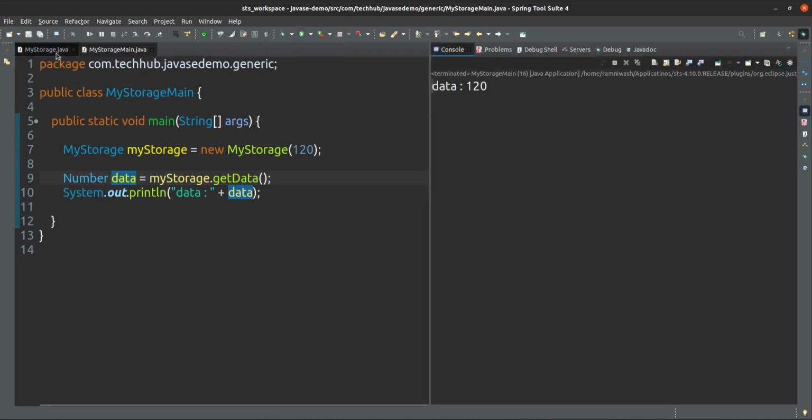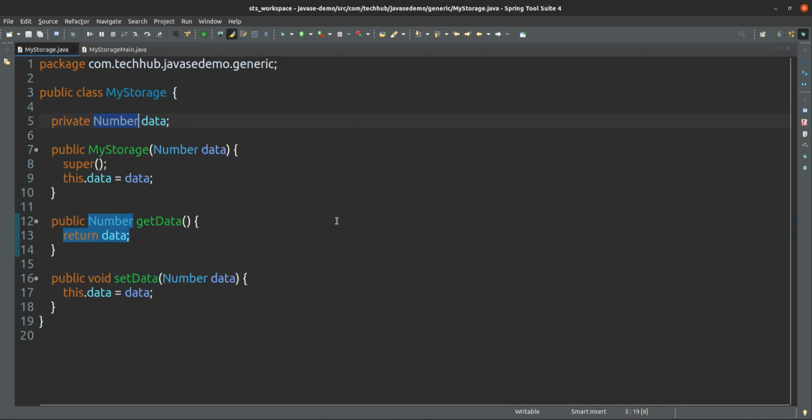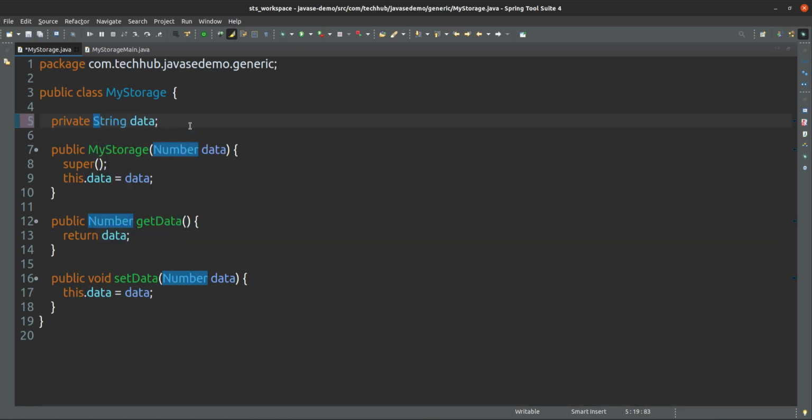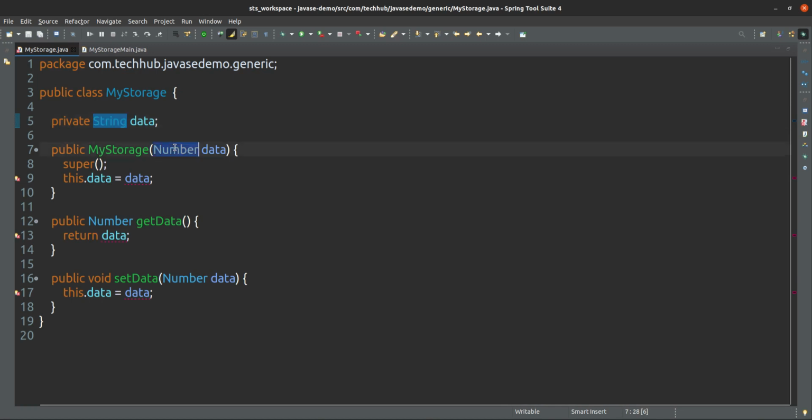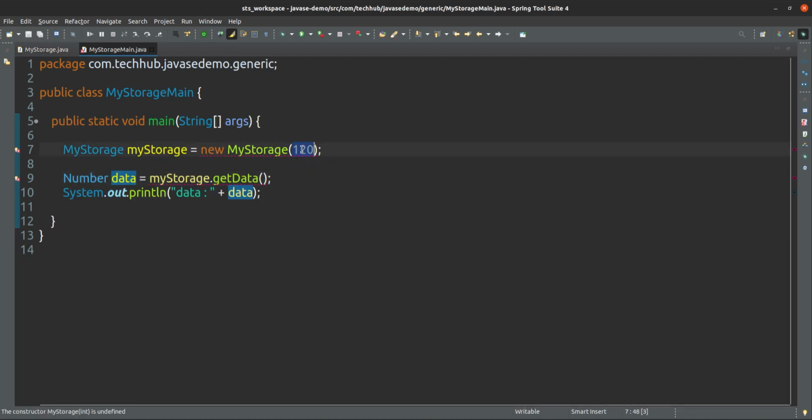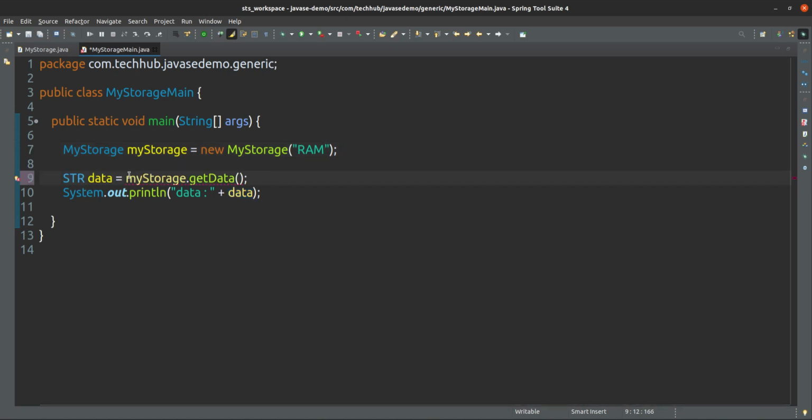So this is one way we can do it. If I have specified the data type for my storage as number, I can store a number. But if I want to store a string, then I have to make changes here again. Now it is string type, so you have to supply a string only.